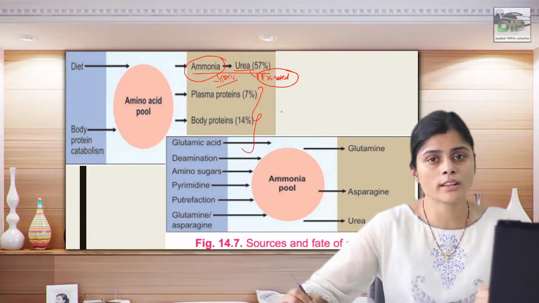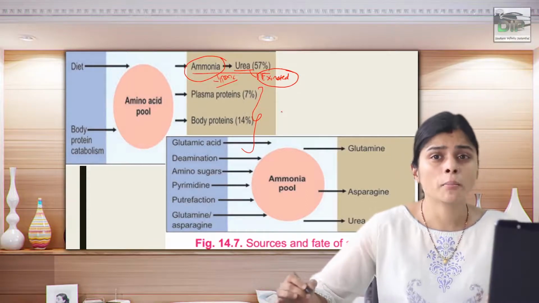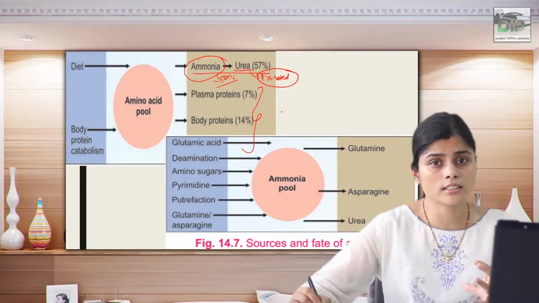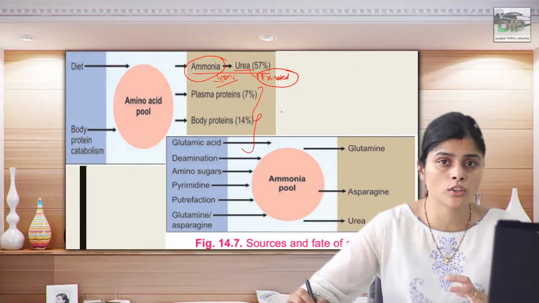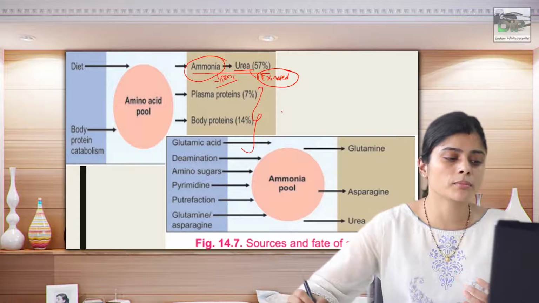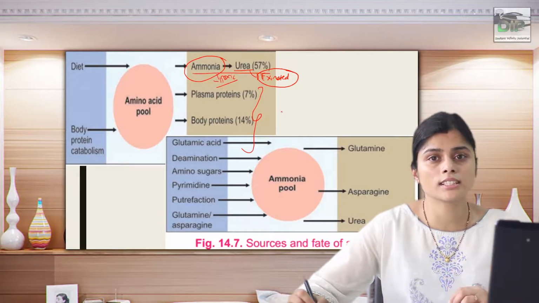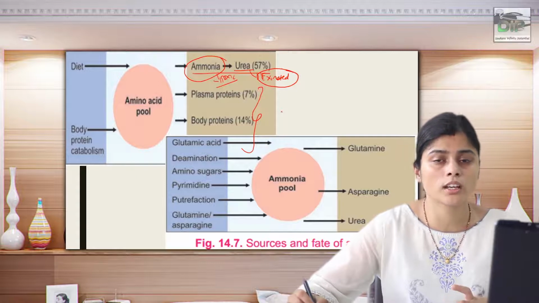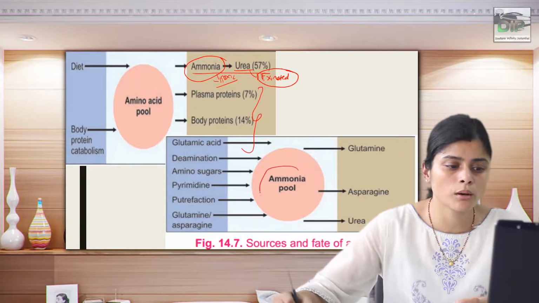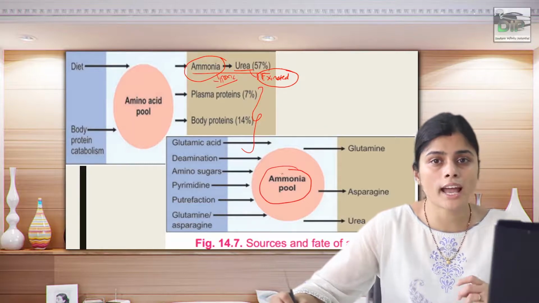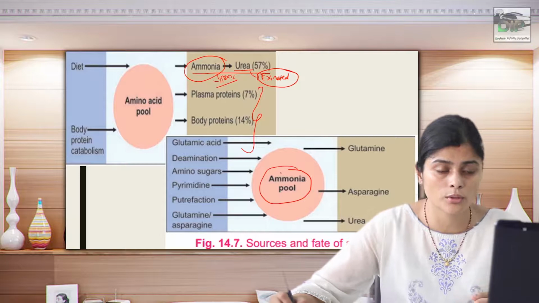We saw about transamination, oxidative deamination. You have pyrimidine and purine, which contain more amount of nitrogen. When they degrade, they again give you ammonia only. You have glutamine, asparagine. You have bacterial degradation in the intestine, which also produces ammonia, but in a lesser amount. So all of these are going to give you ammonia, and this ammonia has to be eliminated from the body, since it is toxic to the body.